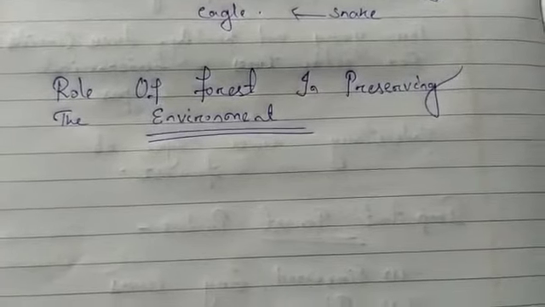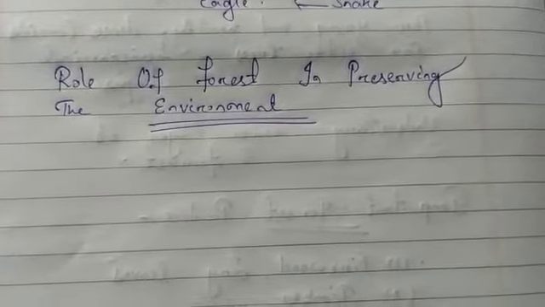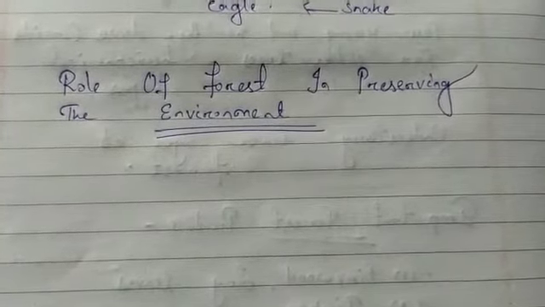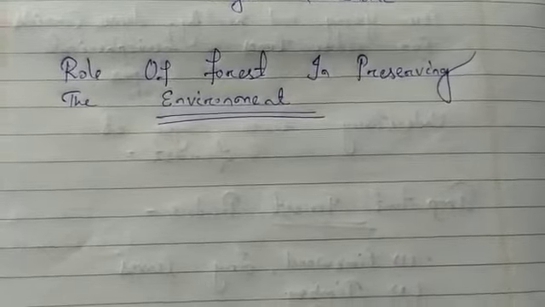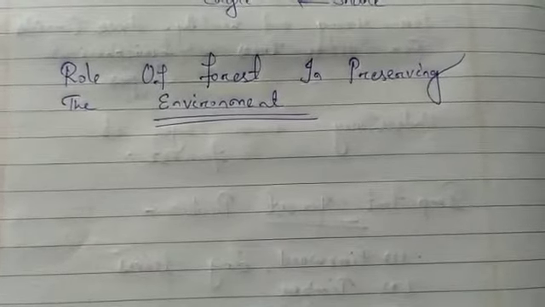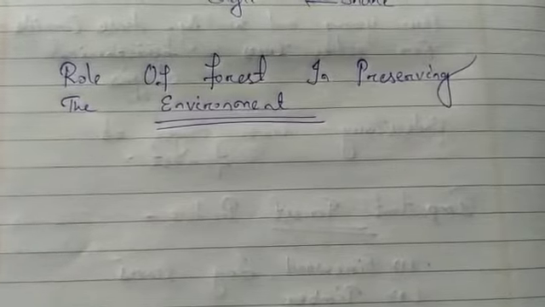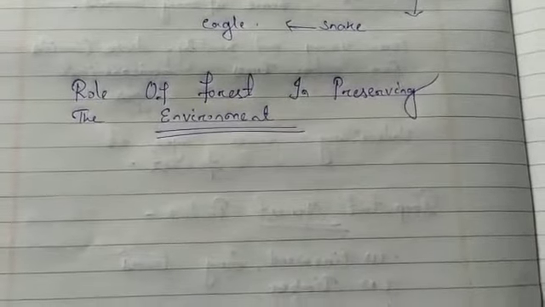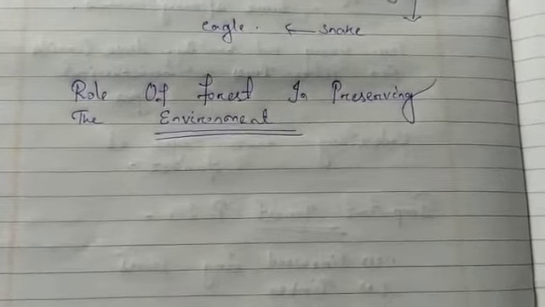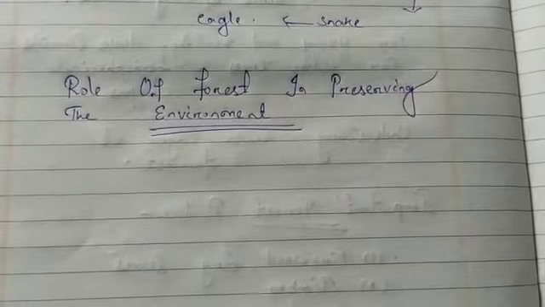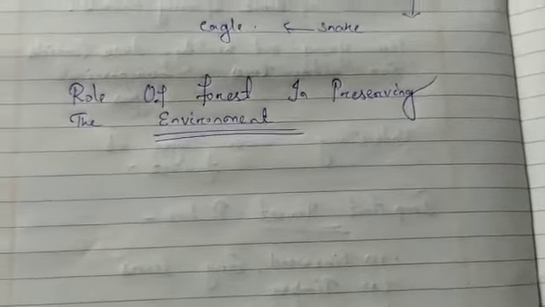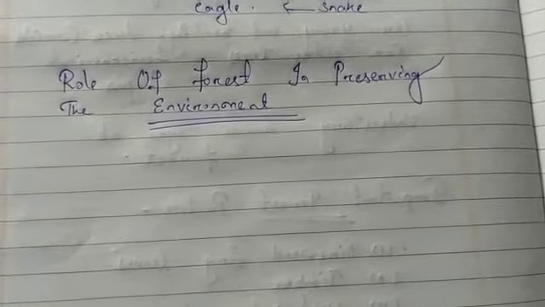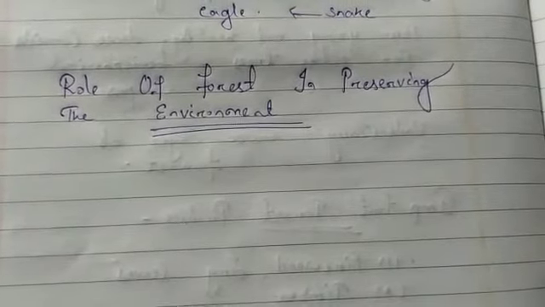Green plants take solar energy and convert it into chemical energy while making food. So the solar energy is transferred to other living beings through the green plants. Green plants utilize carbon dioxide during photosynthesis and release oxygen. So the green plants maintain balance between carbon dioxide and oxygen in the environment. Otherwise, due to increased population, there would be increased carbon dioxide and decreased oxygen, but the plants take carbon dioxide and give oxygen, maintaining the balance. So there are different roles played by nature, and we will study some of these roles.